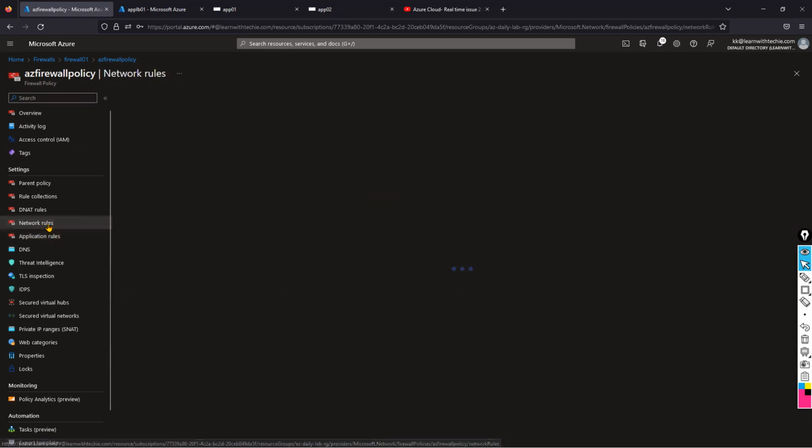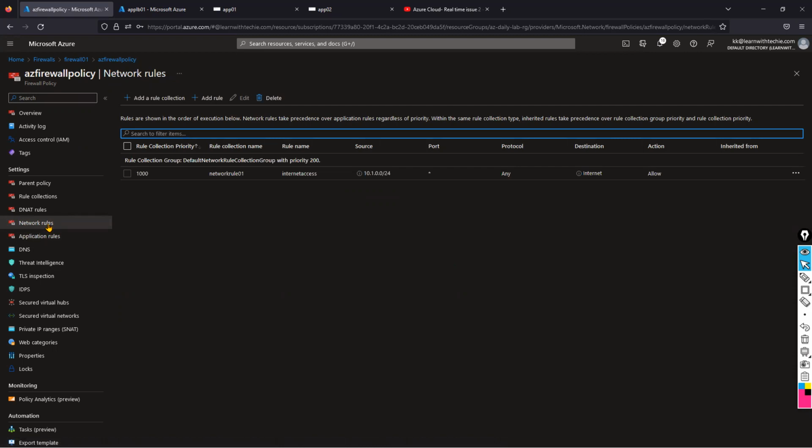But in real time, a network rule is enough because of rule processing. First of all, in the firewall, what rules are processed for inbound and what rules for outbound? For outbound, first the network rules, and after that the application rules. If it is an inbound rule, first the DNAT rules, and after that the network rules, guys. So this is how rule processing happens. In this scenario, I created network rules. We can create network rules in real time.